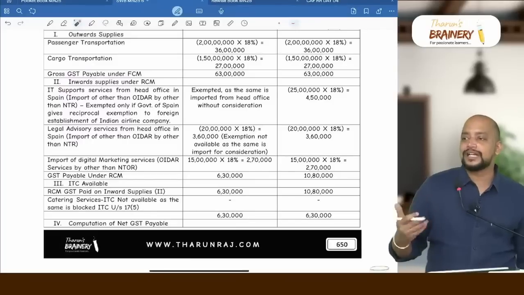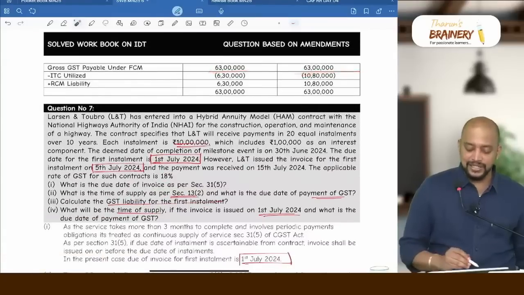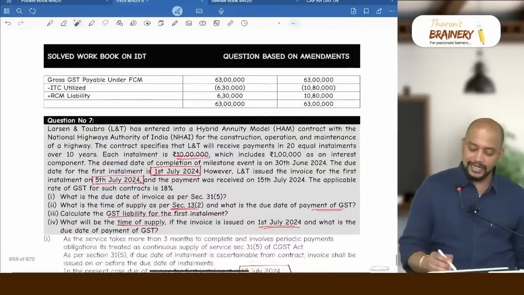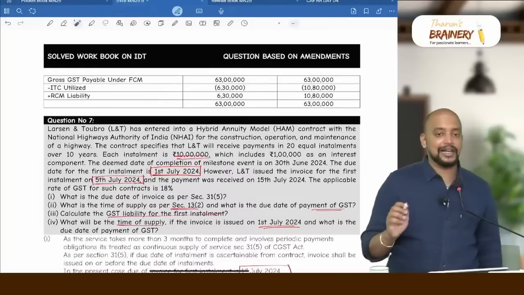So don't apply rule 86B. First, gross GST under FCM 63 lakhs minus ITC utilized. Here it is 6,30,000 and here it is 10,80,000, and RCM liability. So 63 lakhs will be taken as the net liability.